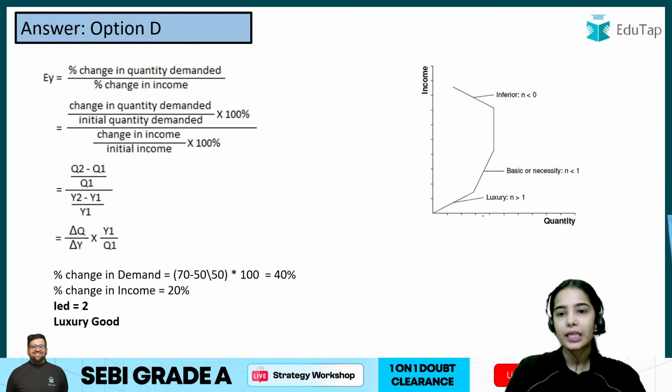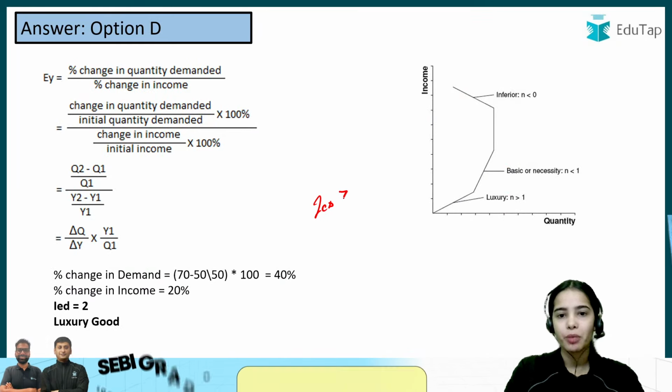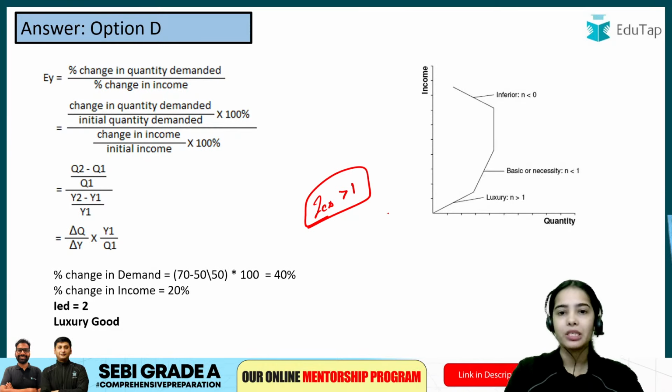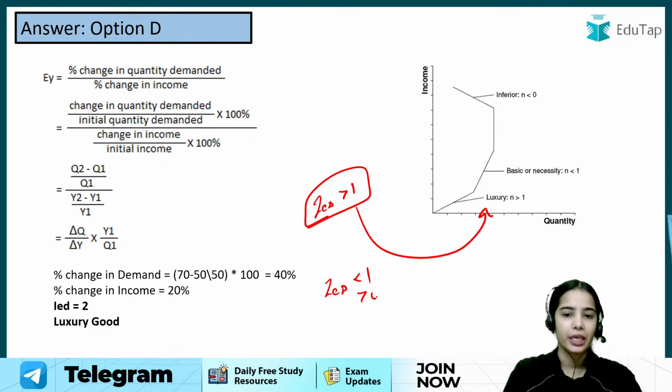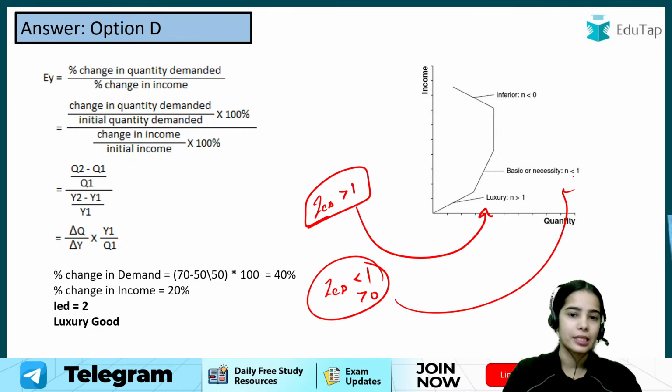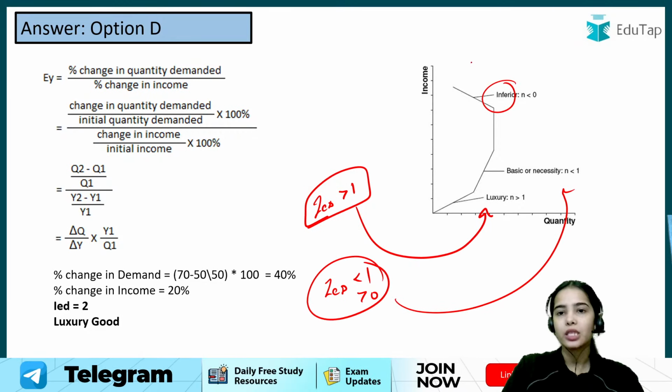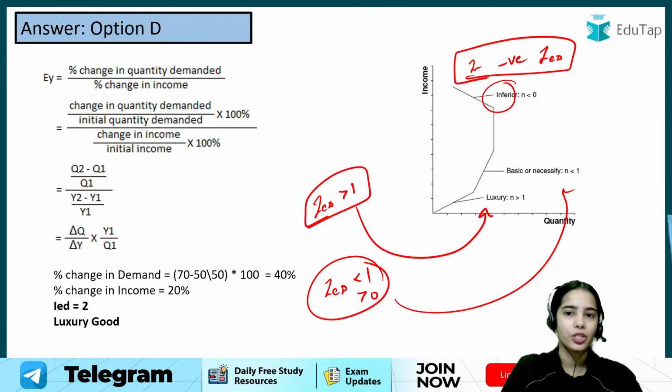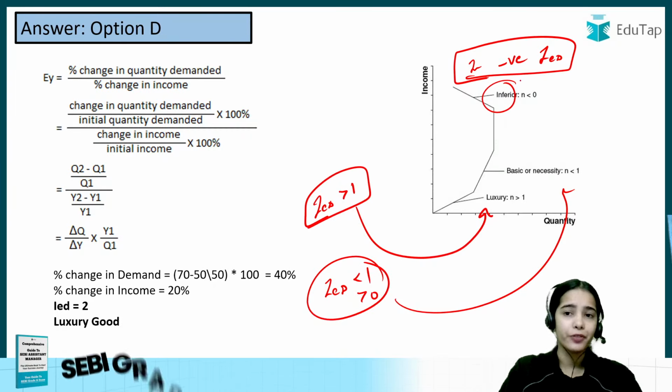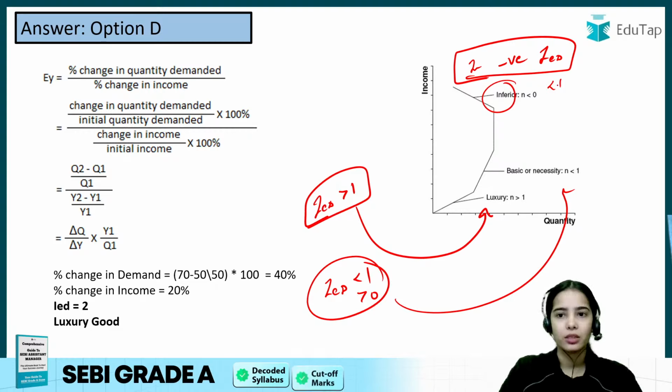You can see that if the income elasticity of demand is greater than 1, that means it is for luxury goods. If the income elasticity of demand is less than 1 but greater than 0, this is usually for necessary goods. Inferior goods have negative income elasticity of demand, that is, less than 0.